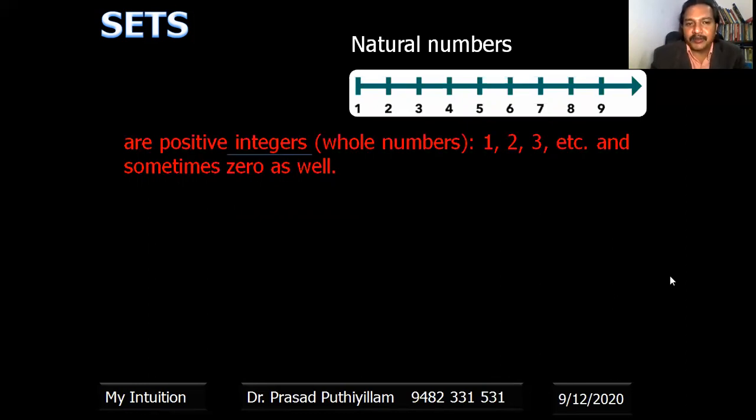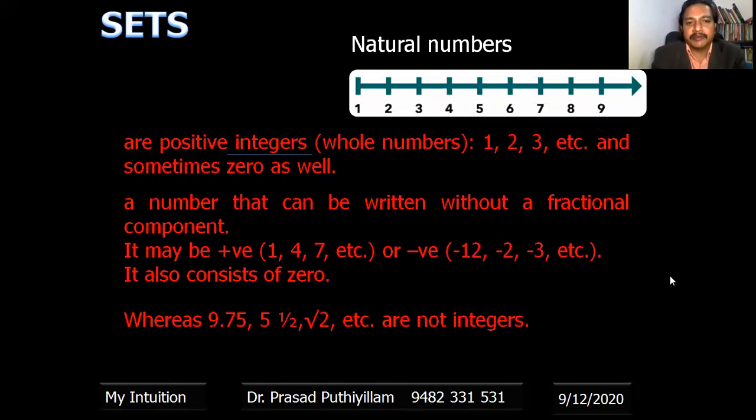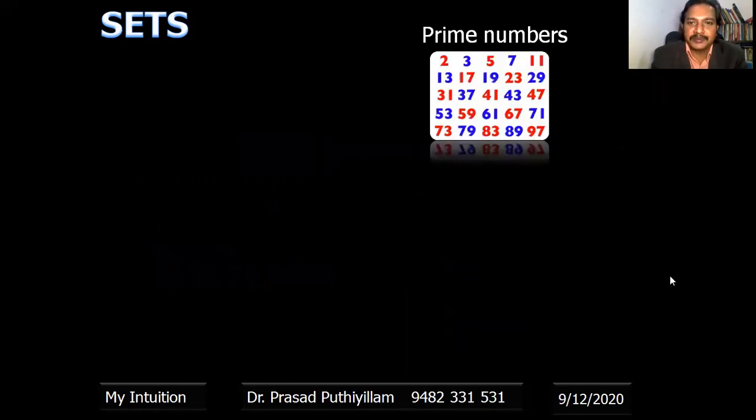Here a new term is introduced: integers. Integers are numbers that can be written without a fraction. They may be positive integers like 1, 4, 7, 8, etc., or negative integers like minus 12, minus 3, minus 11, etc. It also includes 0. Whereas 9.75, 2.82, 5 and a half, or square root of 2 cannot be treated as integers.